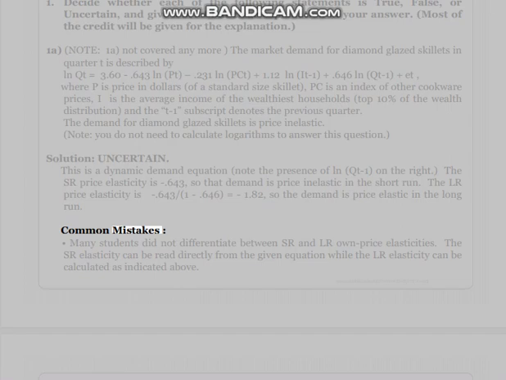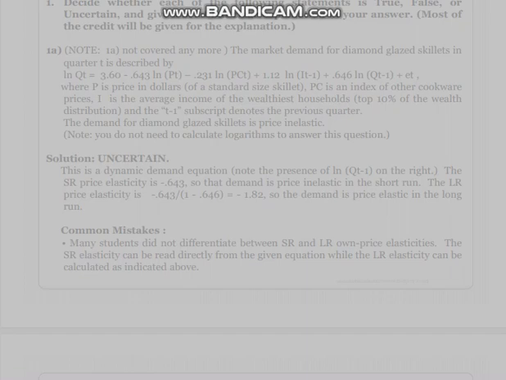Common mistakes: many students did not differentiate between SR and LR own price elasticities. The SR elasticity can be read directly from the given equation, while the LR elasticity can be calculated as indicated above. Another common mistake was not defining, or incorrectly defining, the SR and LR elasticities as either elastic or inelastic.